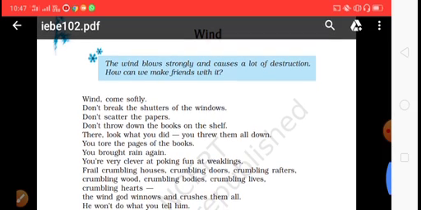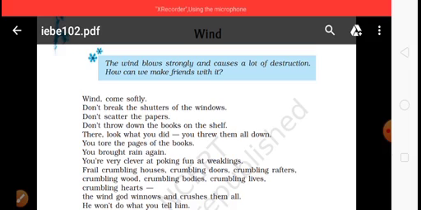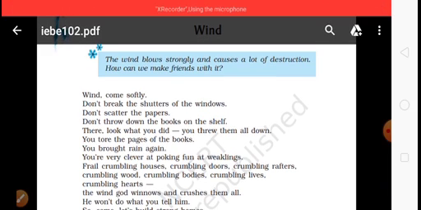Not only this, the poet also presents: you brought rain again. Rain is somehow considered a thing of creation. At the same time, it is also considered to be a thing which may be destructive. If there is too much of it on the earth, it creates flood. So flood is not considered a creative thing; rather, it is considered a destructive thing. But rain helps to grow the crops if it is in a limited form on the earth.